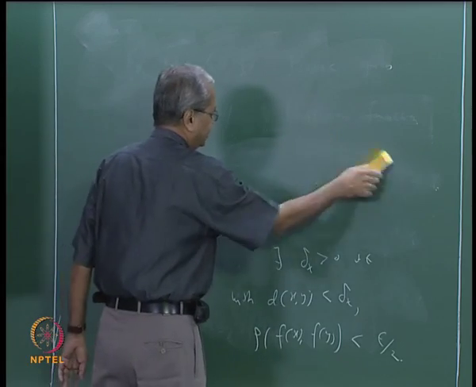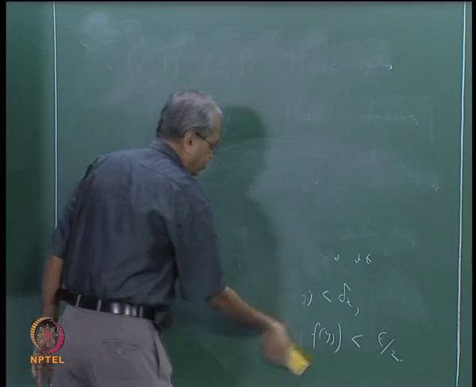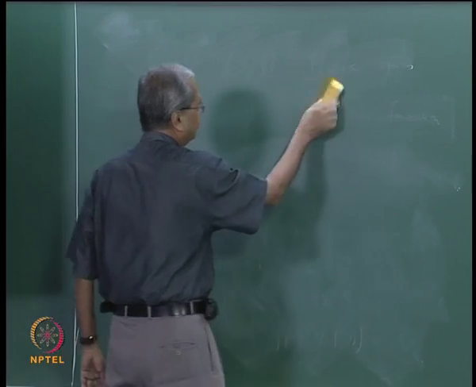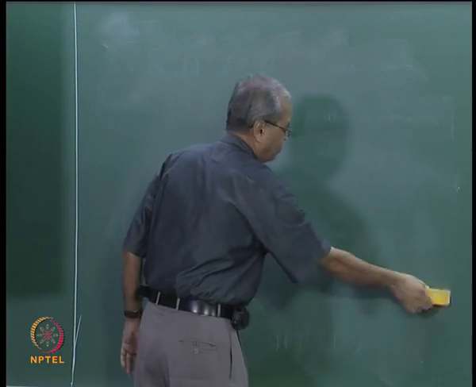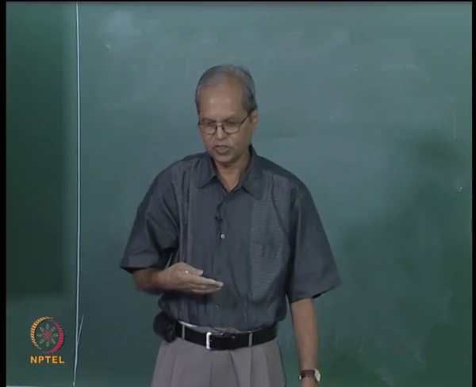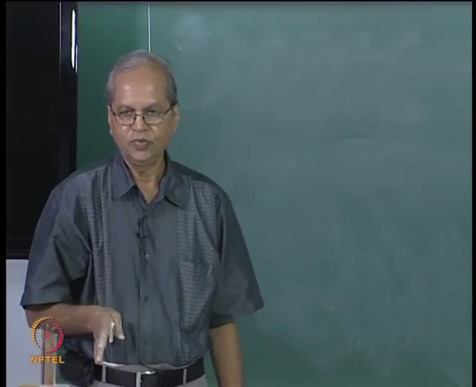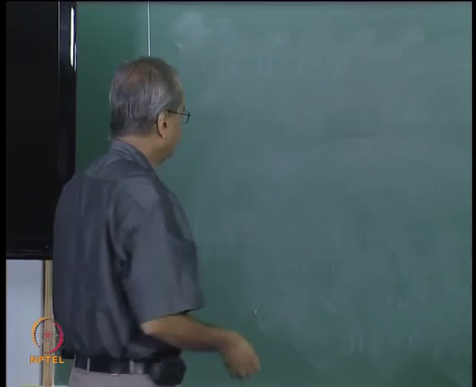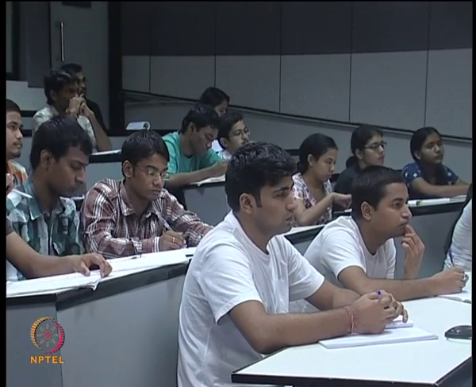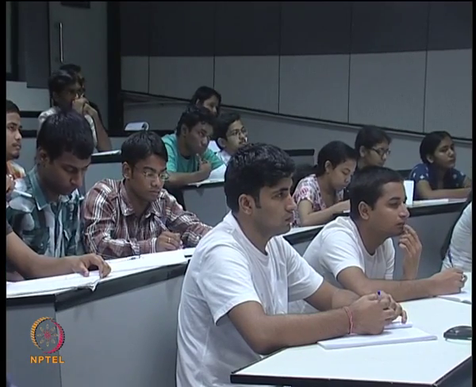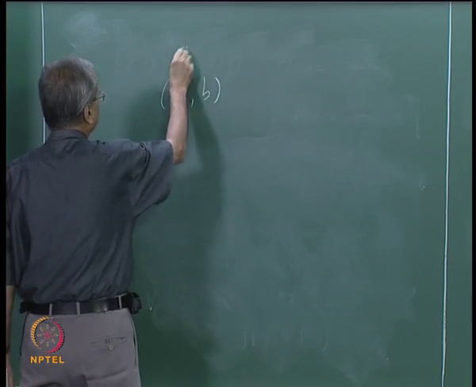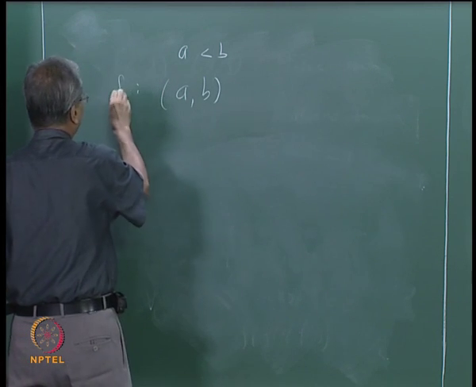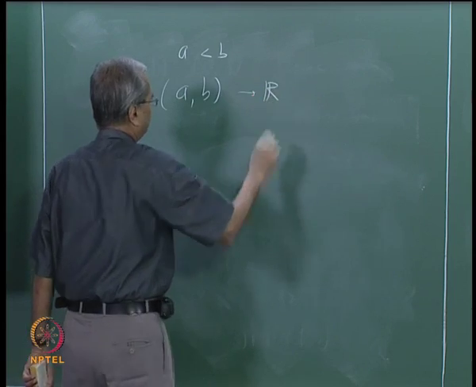Now we shall pay some attention to the functions defined on subsets of the real line, and let us see how some of these ideas apply there. Of course, already we have seen the functions which go to the real line, but now we shall also think of functions which are defined on subsets of the real line. So for the conditions that we are going to discuss, it is convenient to take open intervals (a, b). Let us say some a less than b, take the open interval (a, b) and consider f defined from (a, b) to R.